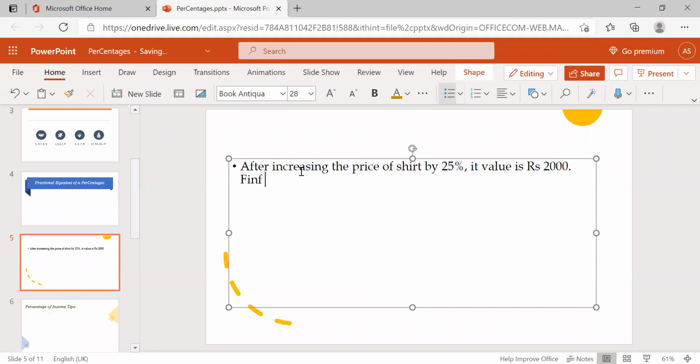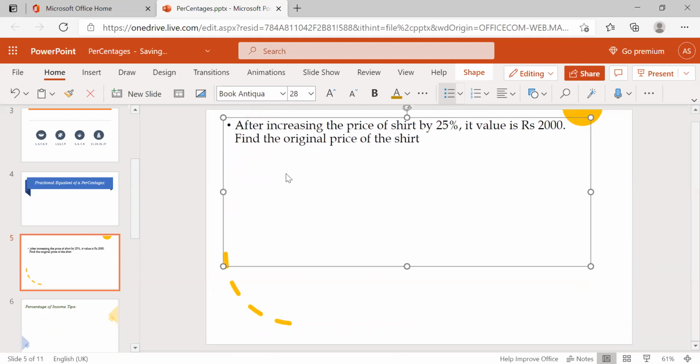Then find the original price. Now, the question is here: after increasing the price of the shirt by 25%, its value is 2000 rupees. Find the original price of the shirt.